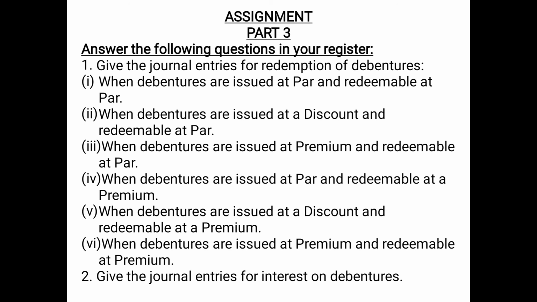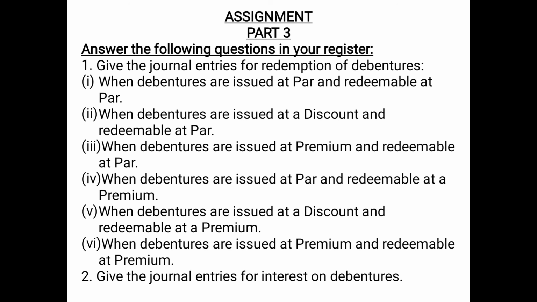Then the fourth point, when the debentures are issued at par and redeemable at premium, the due entry for redemption will be debentures account debited with the face value, premium on redemption of debentures account debited with the premium value, to debenture holders account with the redemption value. Then the payment entry will be debenture holders account debited to bank account with the redemption value.